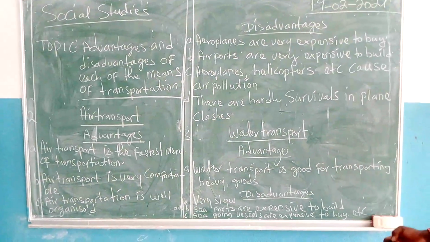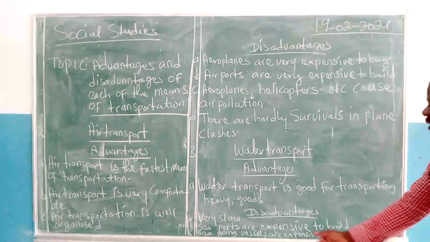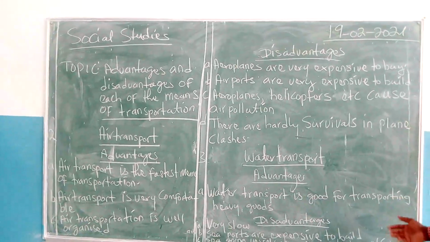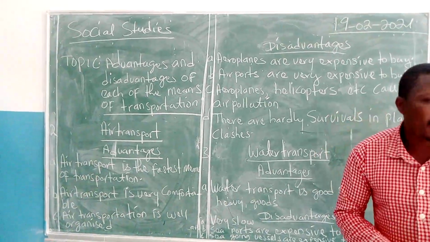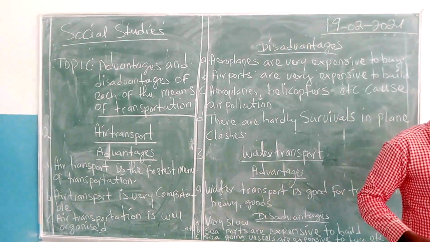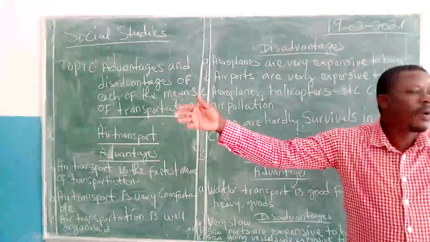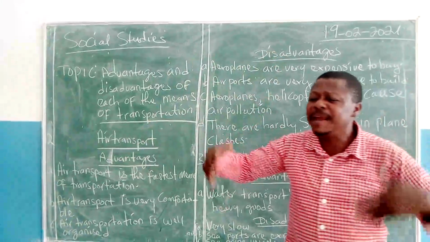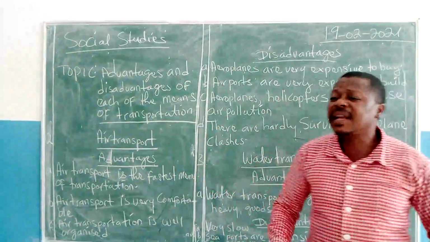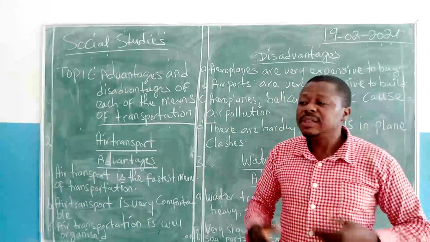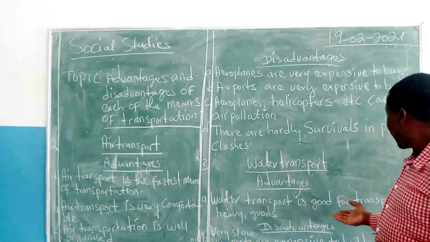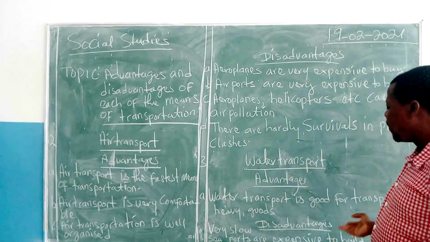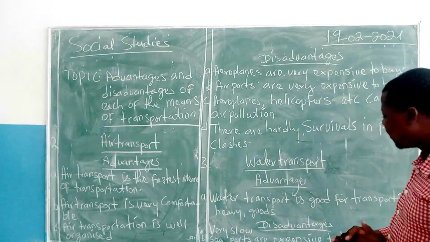How is it advantageous? We see that the first thing is that water transport is good for transporting heavy goods. When you go to the Malabo port, you see the ships that come. They carry large containers filled up with cars, many cars, and many things that are very heavy. So sea transport can support very heavy goods. It makes it an advantage.